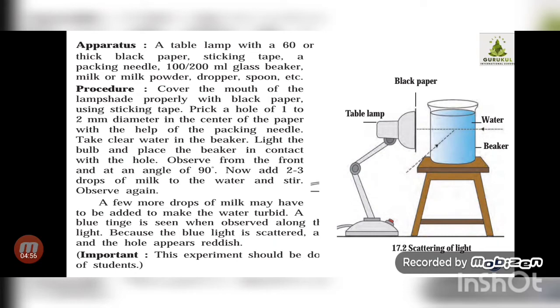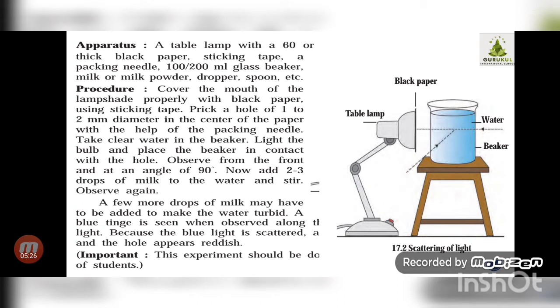You can see that from the hole from which the light is coming out, you can see different shades of colors. The color of the point which you are watching, you can see initially light red yellow color, then sequentially it will become blue in color.